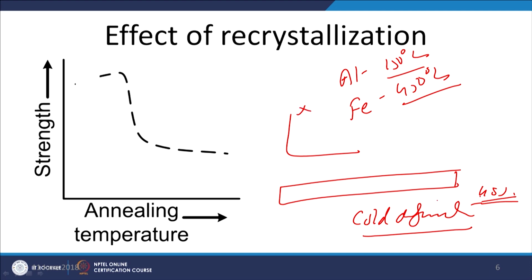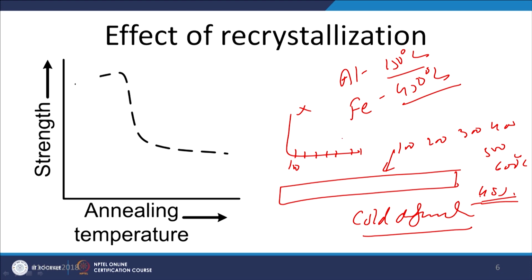Now, this deformed plate is given exposure at different temperatures of say 100, 200, 300, 400, 500, 600 degrees centigrade. With the exposure of the deformed iron plate at a higher temperature, if we plot this variation in terms of hardness, the hardness at 100 degrees centigrade will not be reduced significantly.